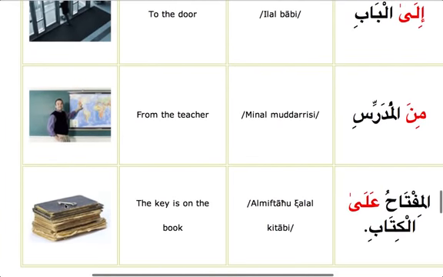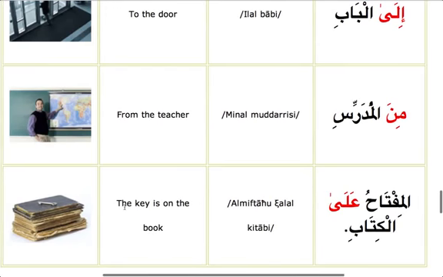So I'll say miftahu. Miftahu is key. So we're talking about a specific key, so we're telling al miftahu. Al miftahu alal kitabi. Ala means on. The key is on the book. So al miftahu is mubtada. It's definite, sign of al, dhamma. Ala means on. Al kitabi is majroor. Harf jar, ism majroor, coming as a shibu jumla, khabar for al miftahu. Al miftahu alal kitabi. The key is on the book.